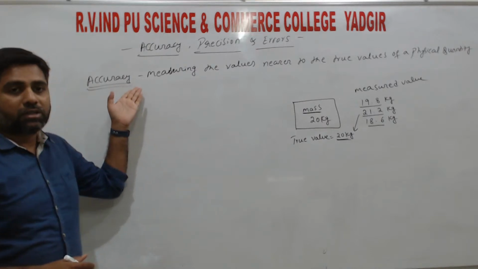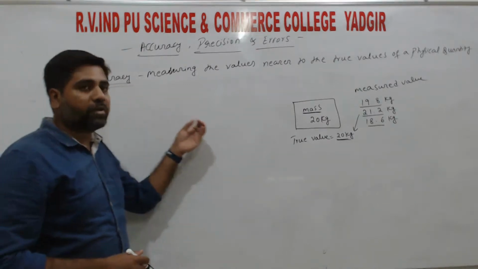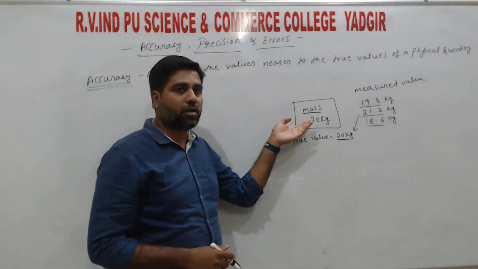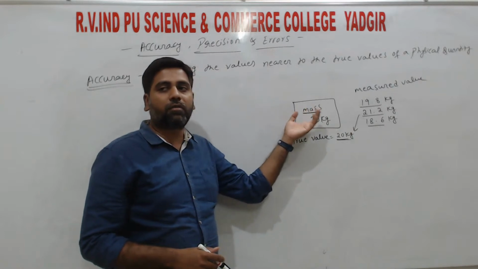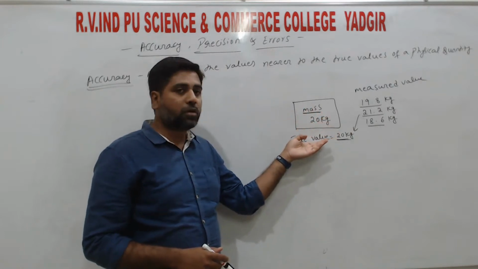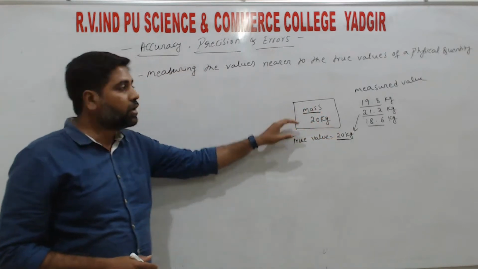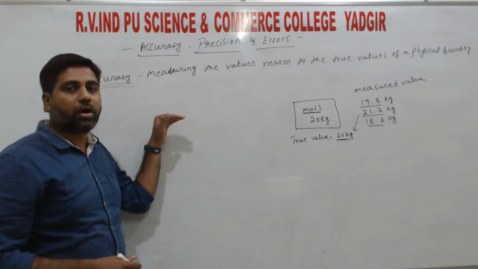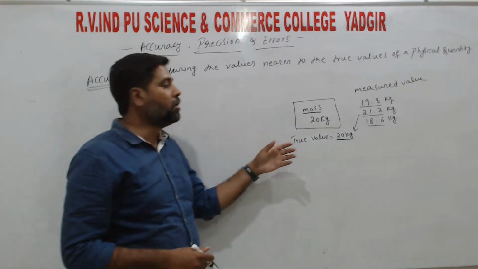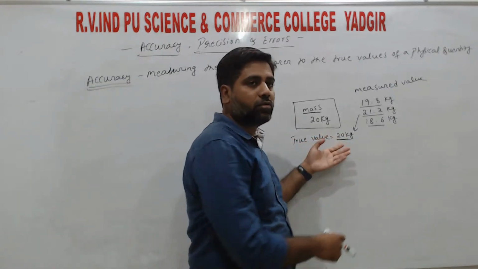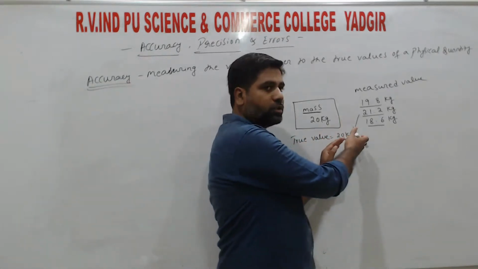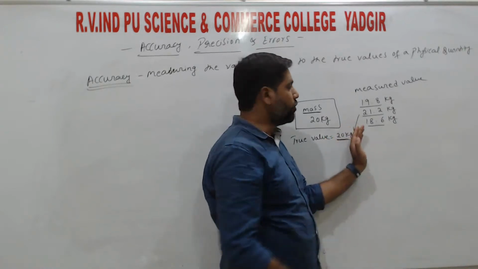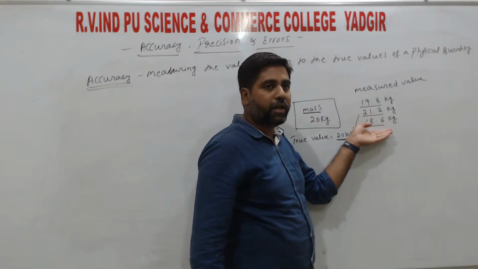So what is accuracy? Accuracy is measuring of the physical quantity. So now we are measuring a physical quantity, and that value is nearer to that of the true value. The values coming nearer to the true value, we call accuracy. So we say we have measured accurately. If the exact mass was 20 kg, when we weigh it, in the maximum cases 20 kg may not come. In the minimum cases we are getting varying values.